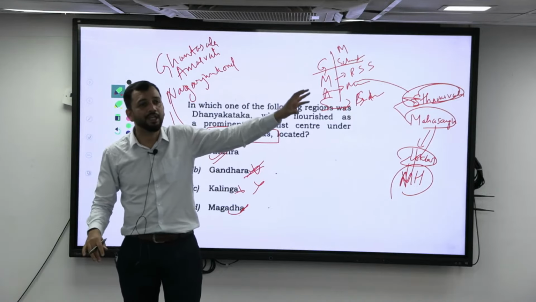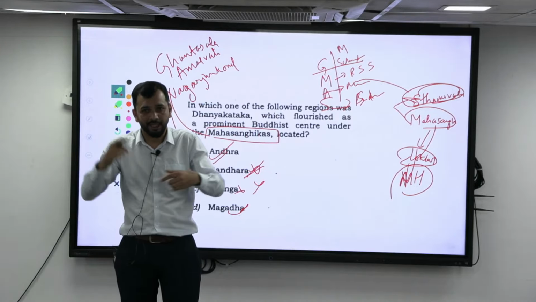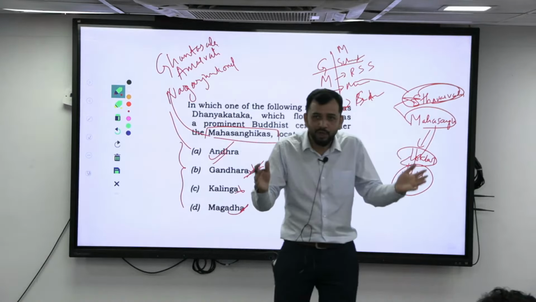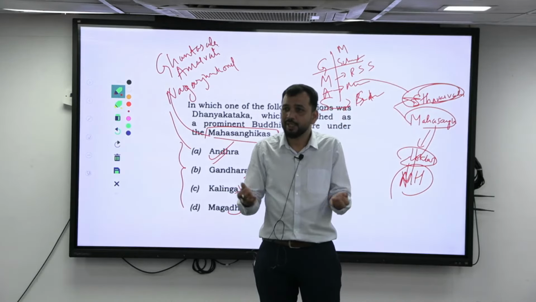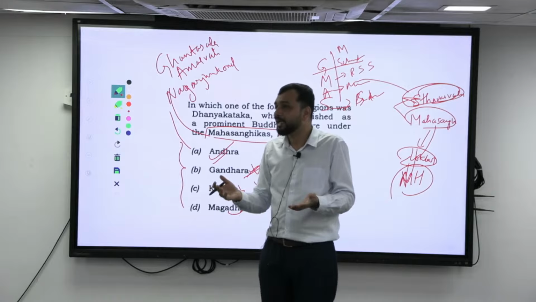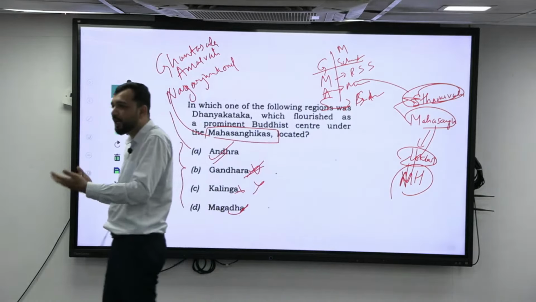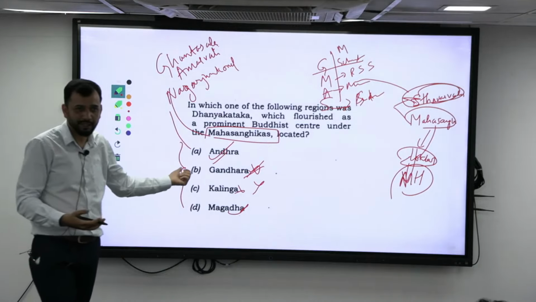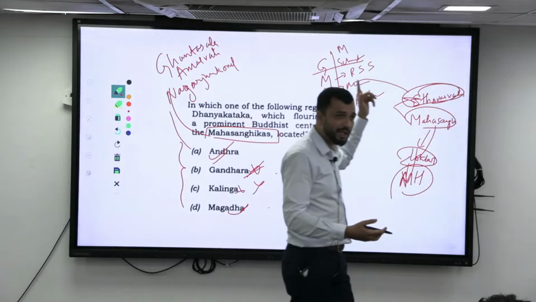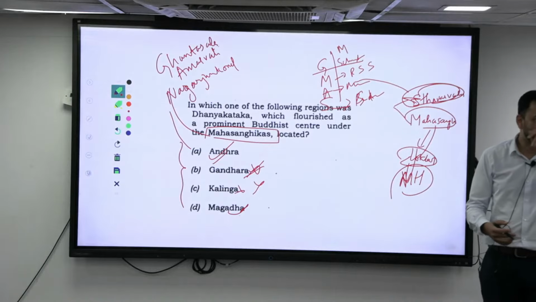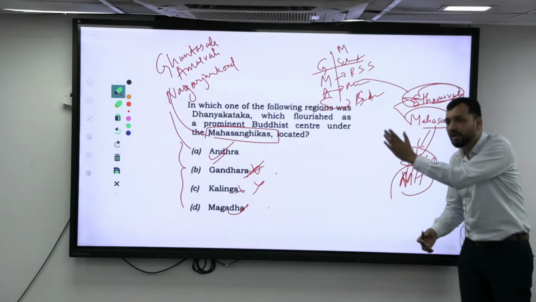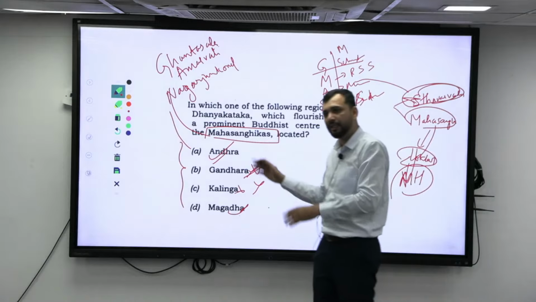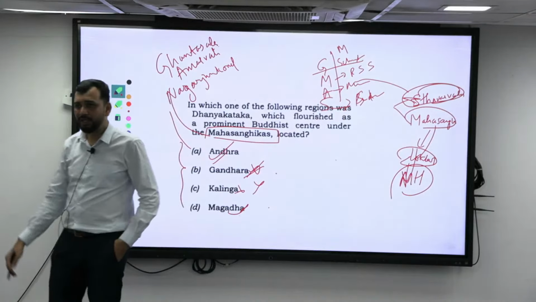Since it is more of a Greek influence, Apollo kind of characteristics, curly hair and more of the personality of a Greek warrior kind of Buddha. Right? When you come to Mathura, it is more of Brahminism, where he is in a more meditative pose, calm. A kind of Brahmin he has been shown, because during the Shunga period and others, Brahminical emergence was happening at that point of time, so he has been shown like that. Similarly, you have to understand that seated Buddha can be seen in Saranath as well. So you should have the basic understanding, and who are the kings who patronized these kinds of arts also, you should have a basic understanding. So that is one thing that you have to have a broader view of.